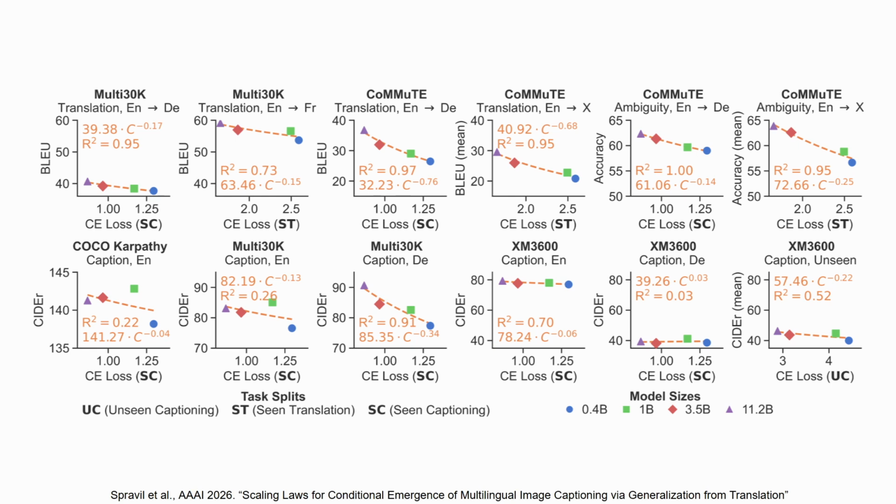We fine-tune the models on a combined set of different downstream tasks with full task language coverage. The downstream task evaluation includes Multi30k and COMET translation and captioning, and disambiguation, and COCO-CN and Crossmodal-3600 captioning. For the x-axis we select the CE loss and the y-axis is the standard metric for the respective benchmark. We see that the CE loss is a useful proxy for the downstream task performance and that fine-tuning unlocks the unseen task language generation capabilities.